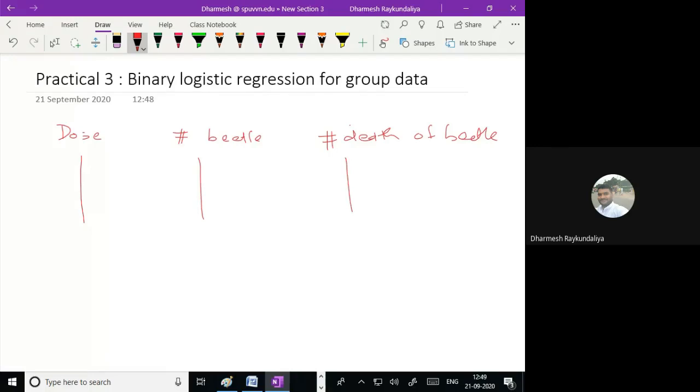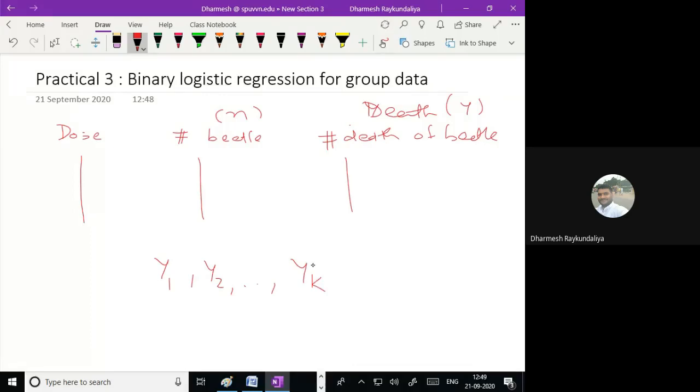So I have to enter the data in Excel like dose, number of beetles, which I am saying is n, and this is the death of the beetles, let us say y, or you can say it is death. Here y does not take a numerical value; y takes values y1, y2, up to let us say yk.